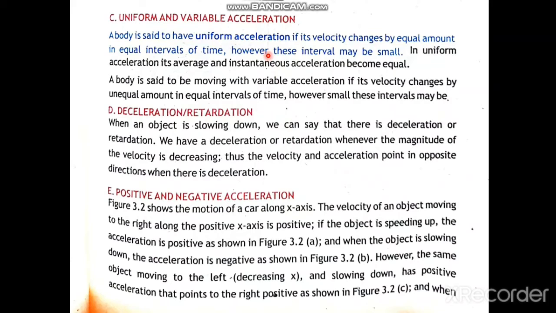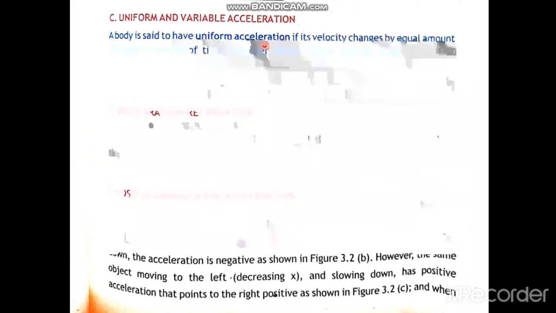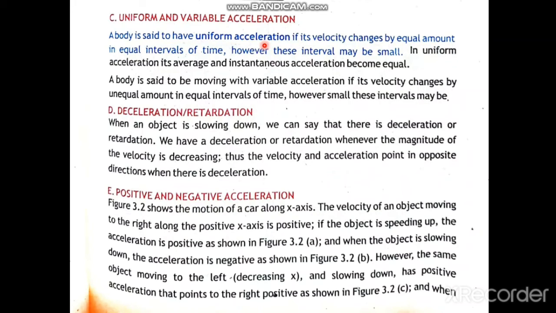For example, if delta v is 5 meter per second in the first 5 seconds, and then delta v is again 5 meter per second in the next 5 seconds. So if there are equal changes in velocity in equal intervals of time, then acceleration is said to be uniform. In uniform acceleration, both the average and instantaneous accelerations become equal. In all other cases, acceleration is non-uniform.